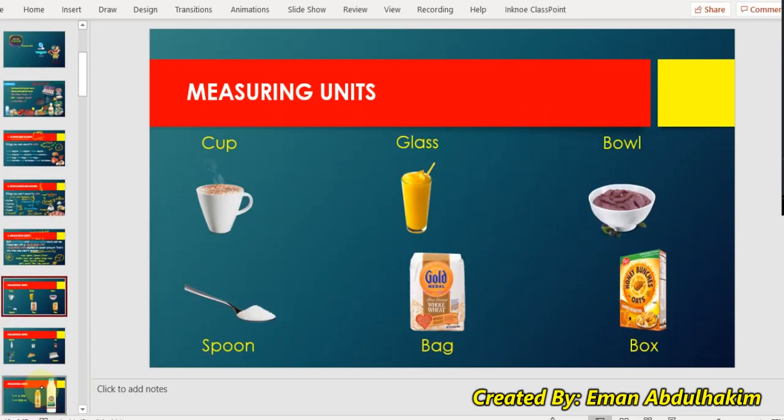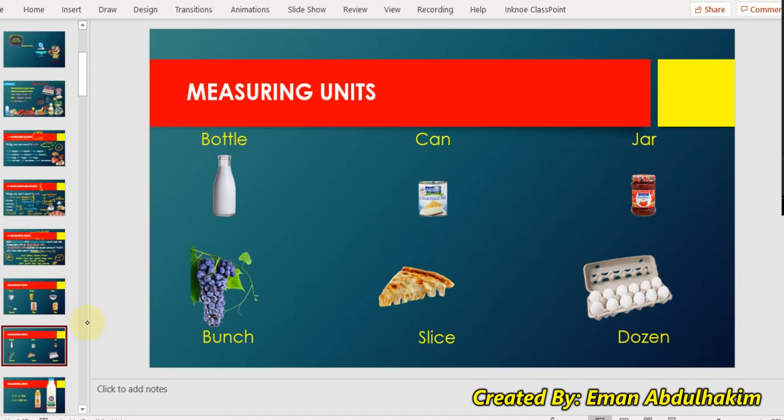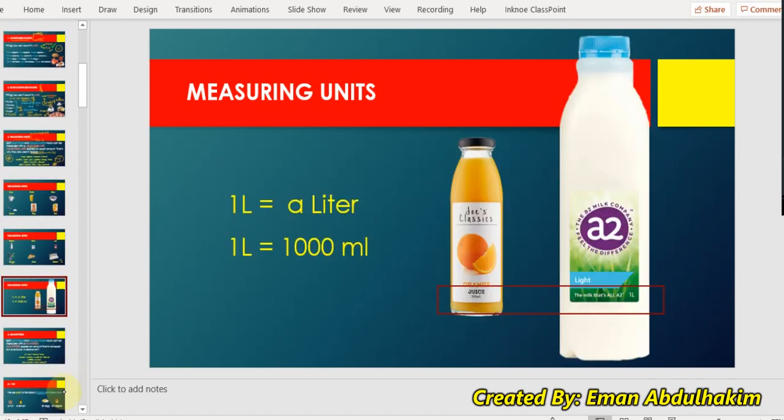Okay, measurement units. Again, bag, two bags of flour, box, bowl, cup, spoon. Okay, dozen, like dozen means 12. A slice, jar, can, bottle, bunch. I mean, bunch, a group, a bunch of grapes.